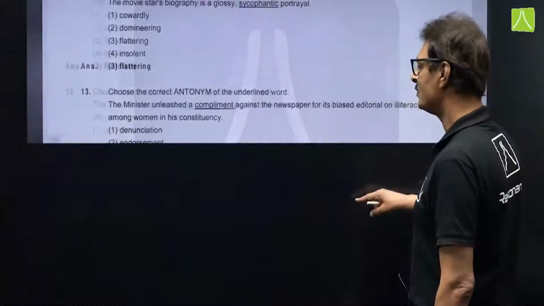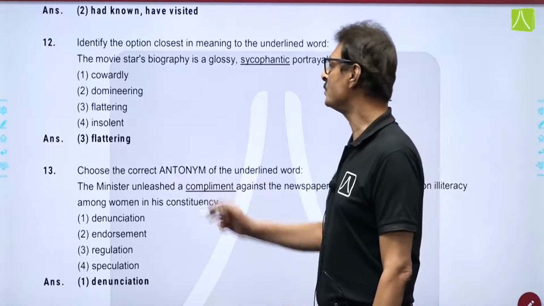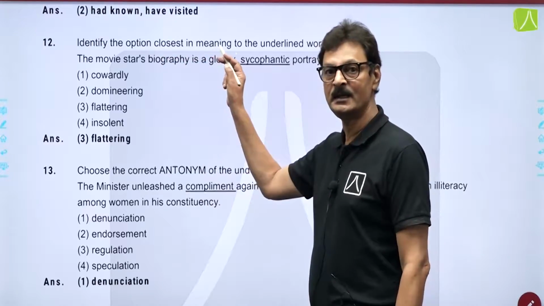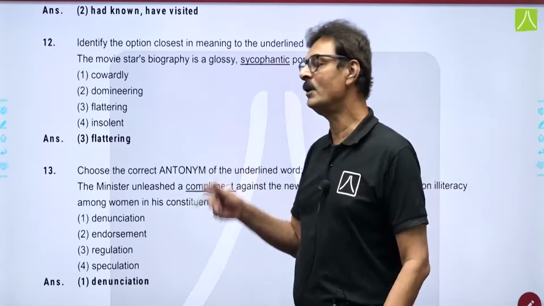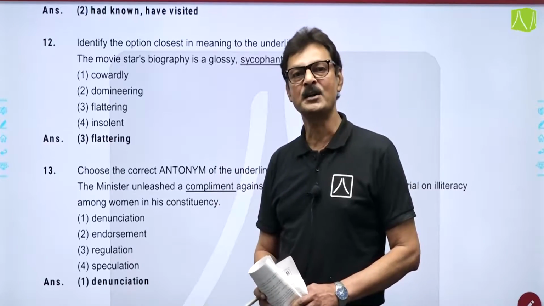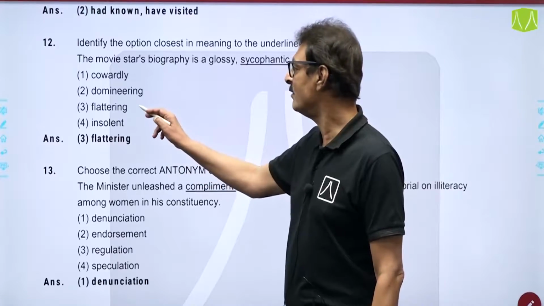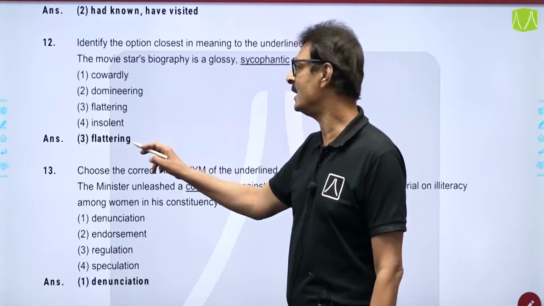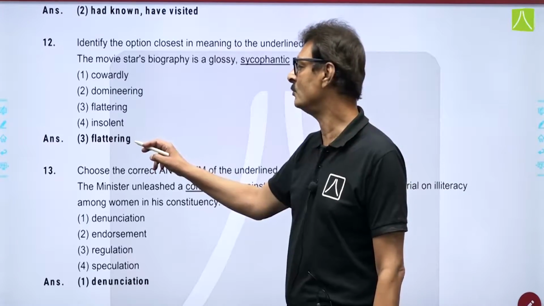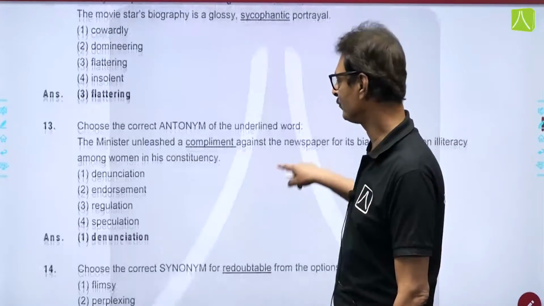Let's move ahead with the next question based on vocabulary. Identify the option closest in meaning. So, you have to identify the synonym of the word sycophant. Now, what is the meaning of the word sycophant? Sycophant is a flatterer, and the synonym for this word is flattering. So, flatterer is a sycophant. So, flattering is the correct answer for question number 12. The synonym of sycophant is flattering.